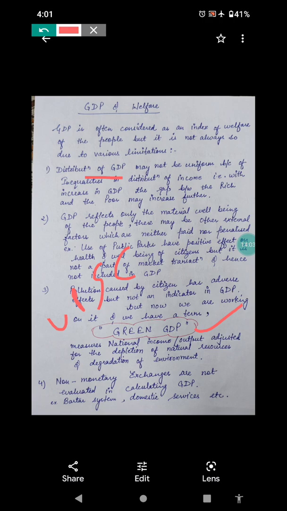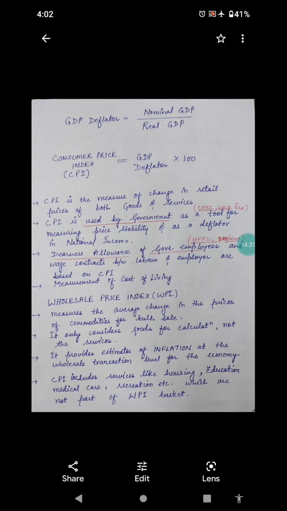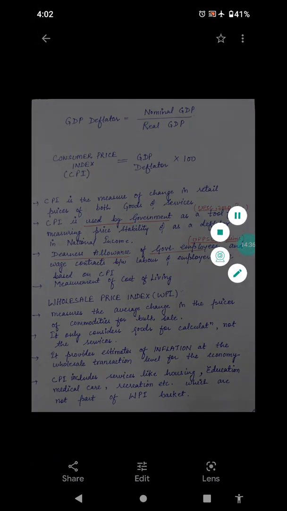We are moving ahead, though we have many steps to go. We will achieve it in the coming times. These non-monetary exchanges are not evaluated in calculating GDP. So GDP and welfare are related, but not always so. If a question is asked in the mains examination about GDP and its relation with welfare, we can now frame a very good answer based on what we have studied. Now, thank you.